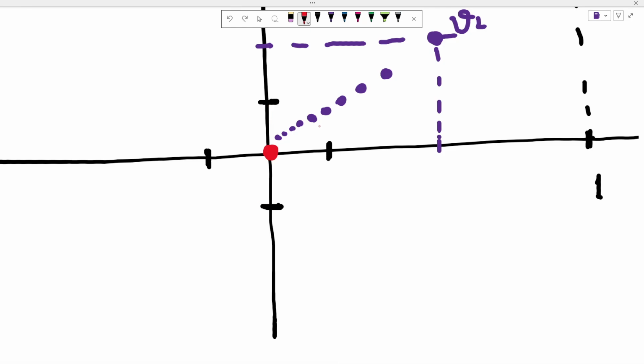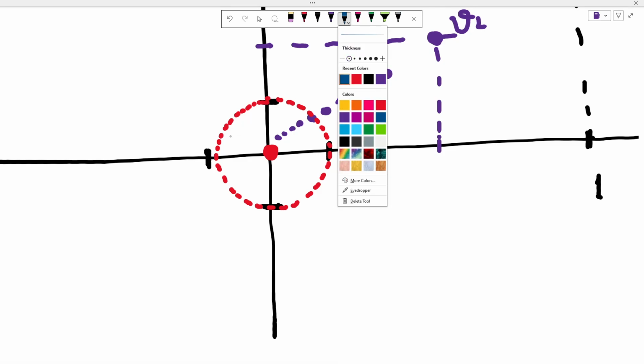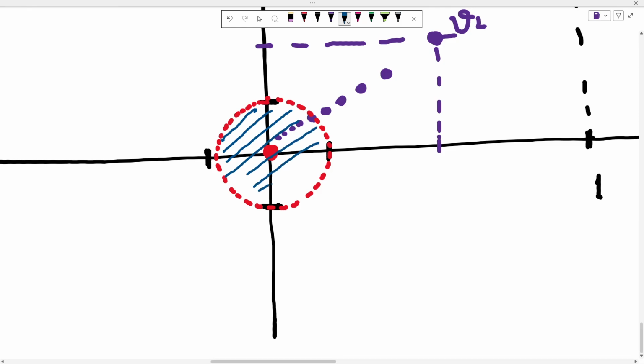So we need to update our notion of neighborhood. What is a better notion of neighborhood? The better notion of neighborhood is a circle, right? So now my neighborhood is a circle, an epsilon circle. So let's say all of these points, this is my epsilon neighborhood of the point that I am claiming, which is 0 in this case.